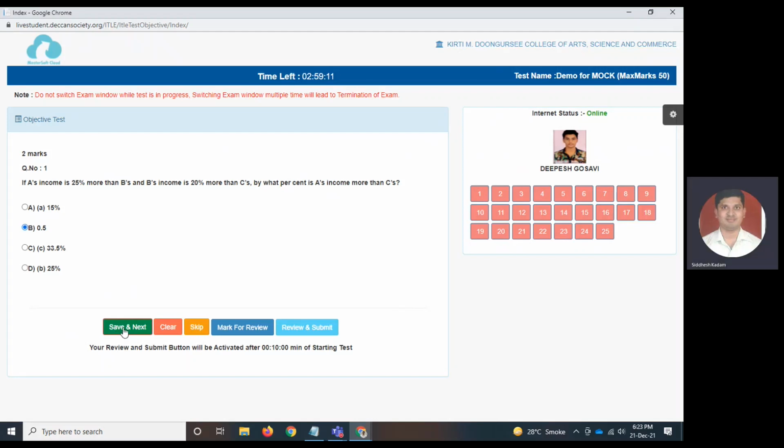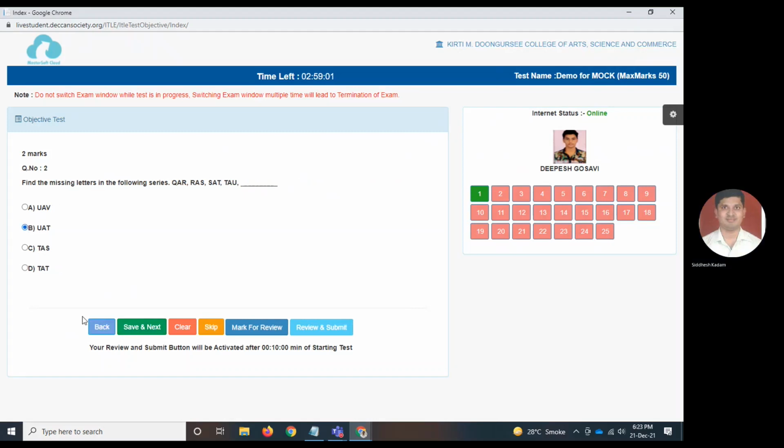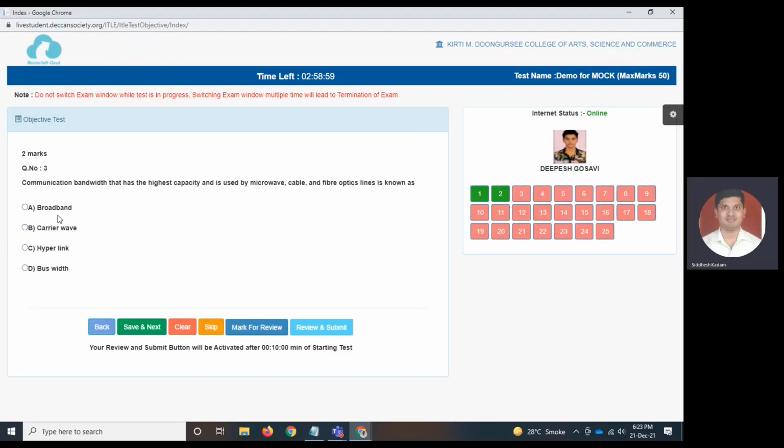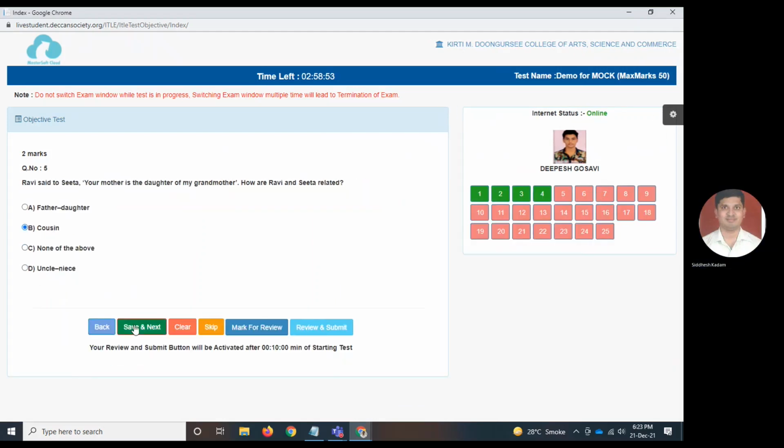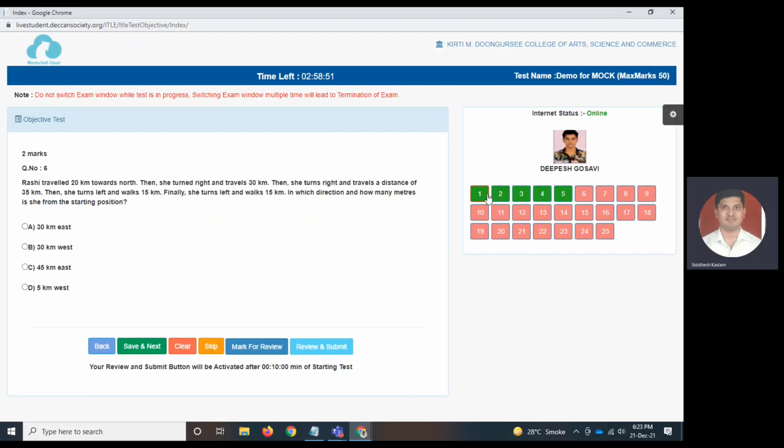There are 2 buttons which are important for you, the Save and Next button and the Review and Submit button. Okay, you select the option. Now I'm not reading the question, I'm directly answering. Save and Next, Save and Next. Now I have answered 5 questions.